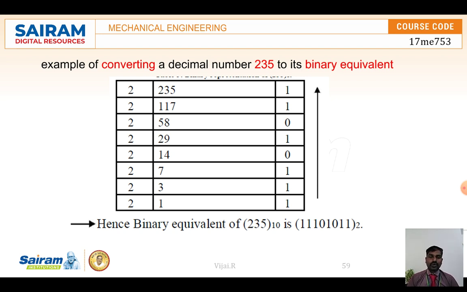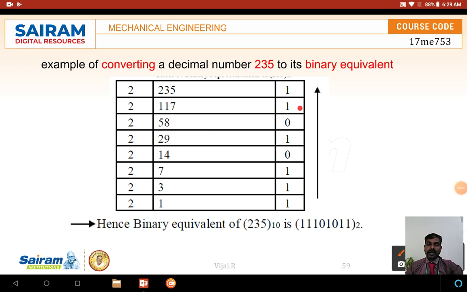That remainder we write at the right side, and 117 again I divide by 2, which gives the remainder 1 again, and again if you divide by 2 we get other remainders. Finally, these are the remainders, and we write them in reverse order: 11101011. So base 2 gives the binary equivalent for the digital system.